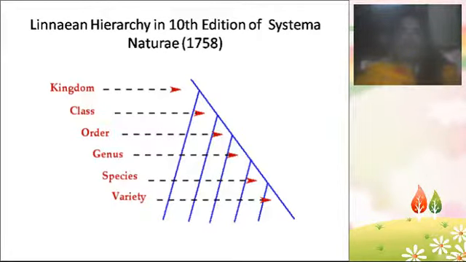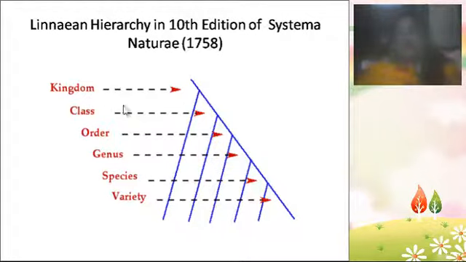See here in this slide, you are going to see the Linnaean hierarchy. That is the 10th edition of Systema Naturae, in the year 1758. Systema Naturae is a book in which all the different types of classifications are given. Linnaeus wrote the book named Systema Naturae. So the classifications are in it, and let us see how the classification looks.